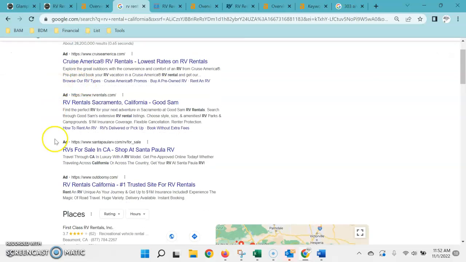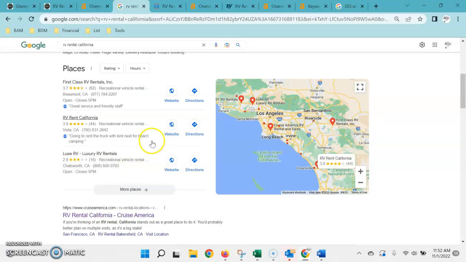Now, how this looks in the search results is the first thing that's always going to come up are the ads. A lot of people will run pay-per-click ads here. However, it does get kind of costly depending on the kind of volume. So underneath that will always show up what we call the Google Map Pack. This is a great area to try to get into because people that are searching in your relative area or the near me searches, a lot of traffic comes to these top 3 sites since they're also listed at the top of the page.